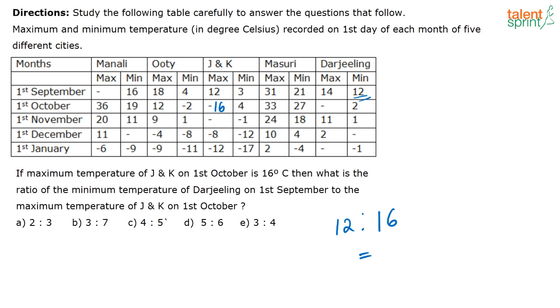See, they are asking you the ratio between the minimum temperature of Darjeeling on 1st September, that is 12, to the maximum temperature of Jammu and Kashmir on 1st October, which is equal to 16. So the required ratio is 12 is to 16, or is equal to 3 is to 4. Yes, Nilab, Vidya, Revati, Shubham. See, this data interpretation question is actually very easy, right? But when you look at the table, you get a feeling that it might be really tough. But when you actually read the questions, it turns out to be an easy one.